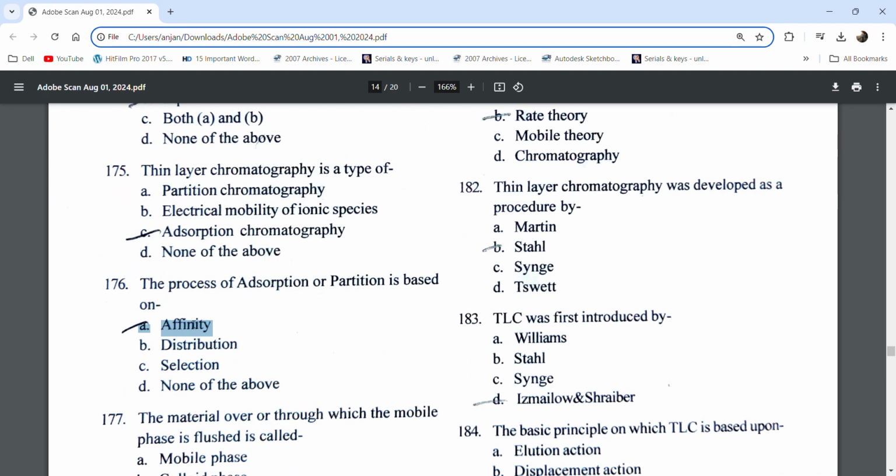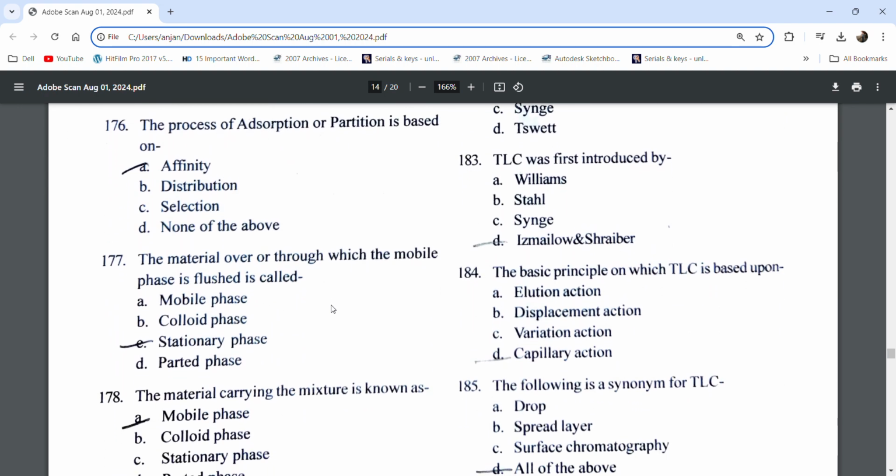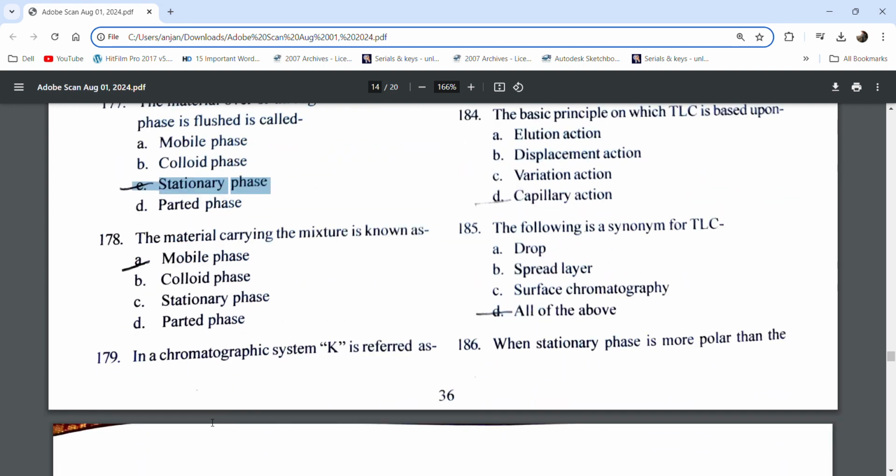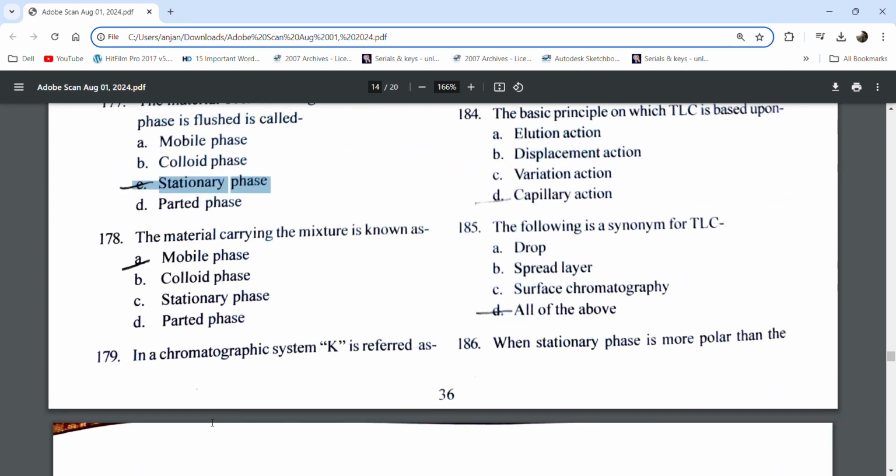The process of adsorption is based on affinity. The material through which the mobile phase is flushed is called the stationary phase. The material carrying the mixture is known as the mobile phase.